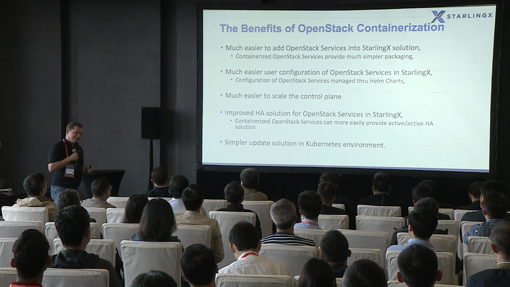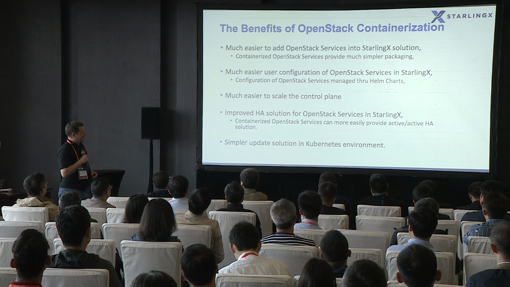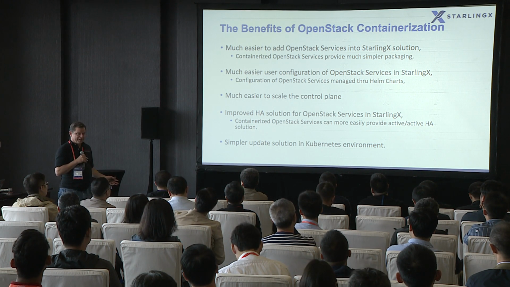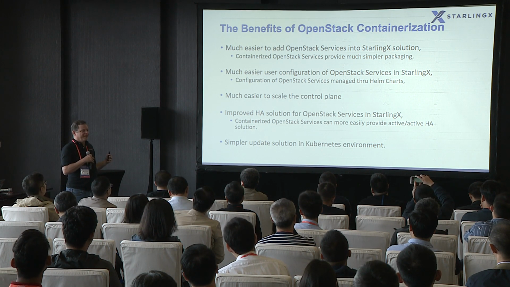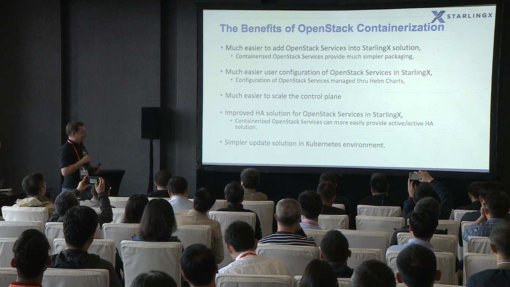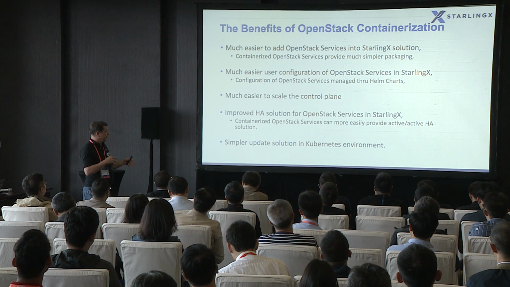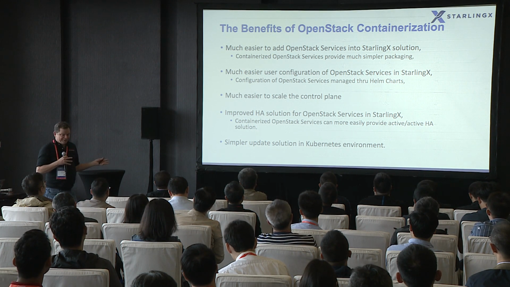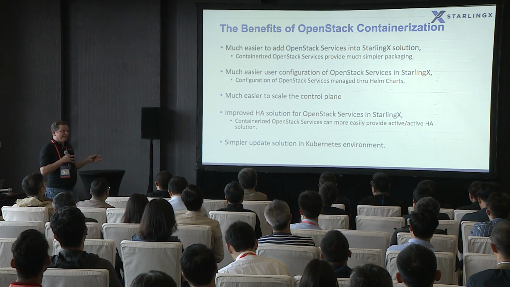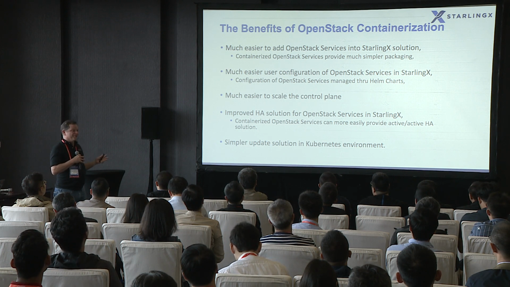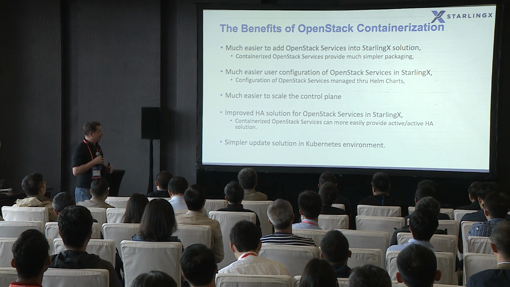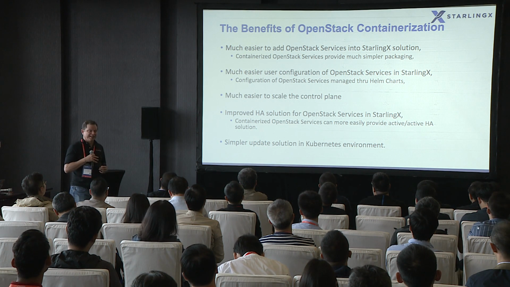Because we were managing OpenStack directly on the host, we were using things like Puppet, and it was almost like a developer level interface in order to add OpenStack services to StarlingX. But now it's basically a Helm chart.